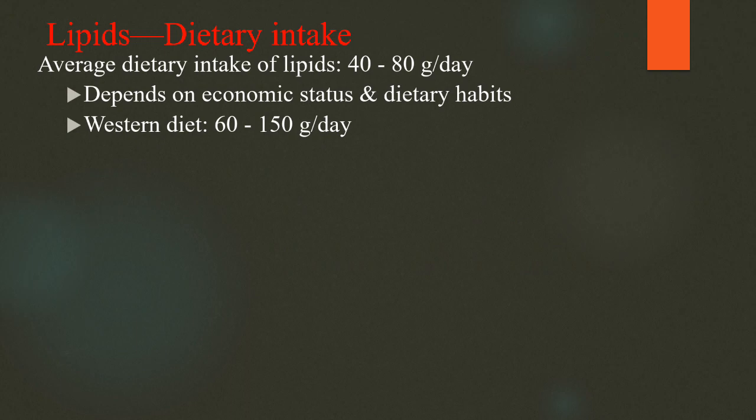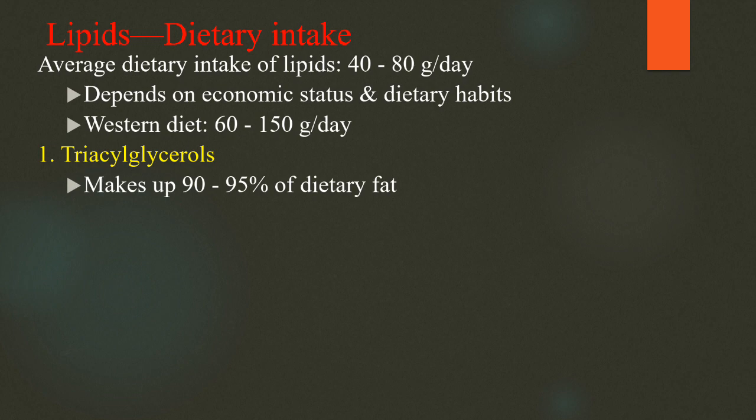Economic status means that poor persons will not take more fats. They cannot take them, whereas in high economic status, they can take more fats. Dietary habits means those who take non-veg, eggs and more oils have a diet with more fats, whereas vegetarian diets and fruits contain less fat. In India it is 40 to 80, whereas western diets contain more fat, about 3 times more than India, like 60 to 150 grams per day.